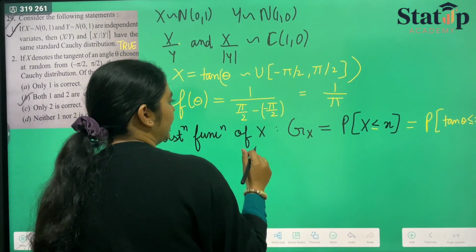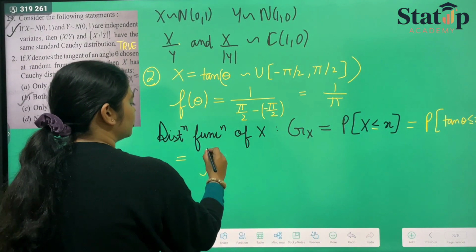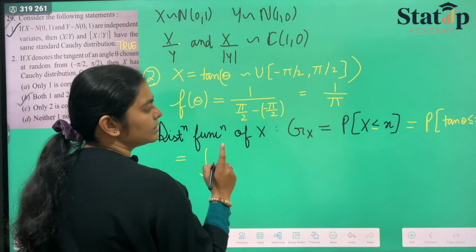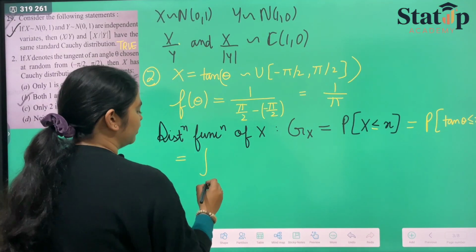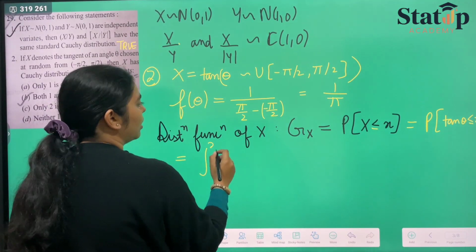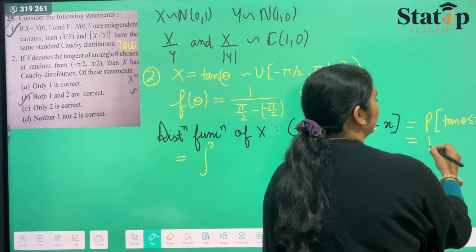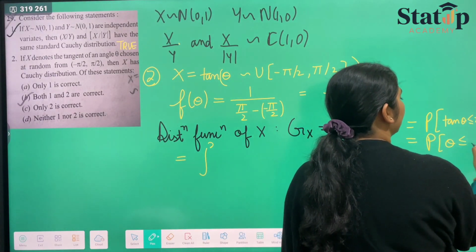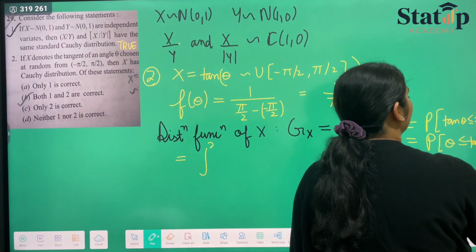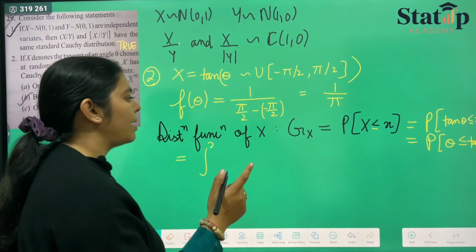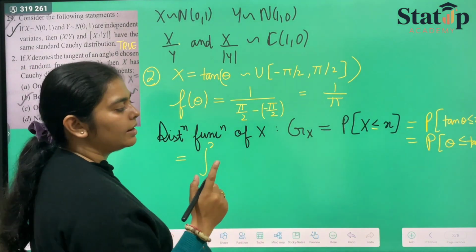Now we will take the integration of this. Tan theta less than or equal to small x means we can also write it as the probability that theta is less than or equal to tan inverse x, right?